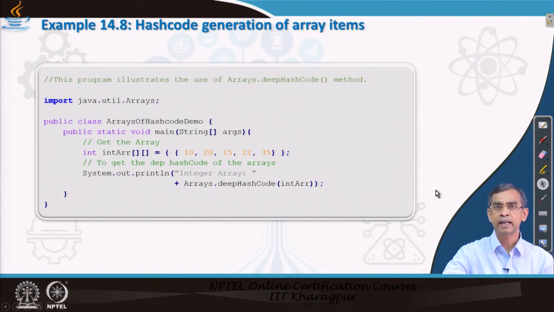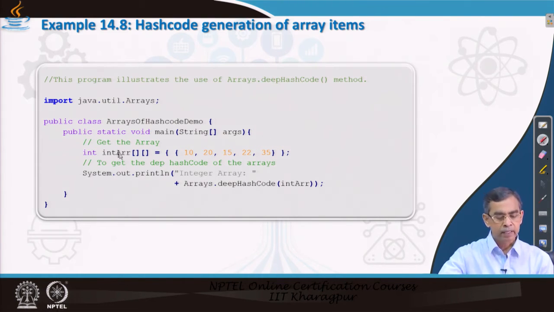Now, hash code generation. I told you I will discuss in detail the hash code concept, but hash code is basically a transformation from one type of value to particular elements. So, this program is given an integer array, a 2-dimensional array, no issue. Now, deepHashCode, if it is a 2-dimensional array you should call, otherwise if it is a 1-dimensional array you write hashCode only. So, this is for the simple 1-dimensional array.